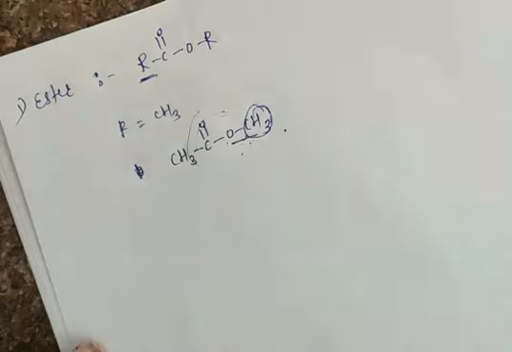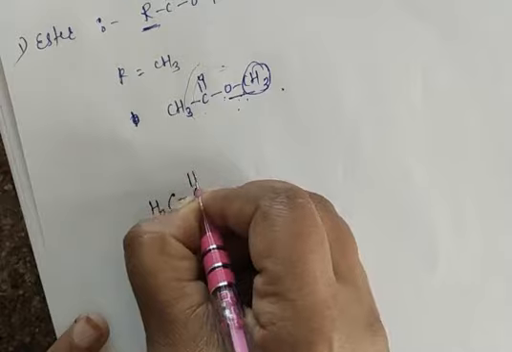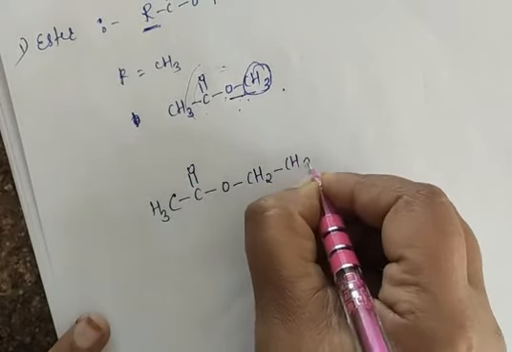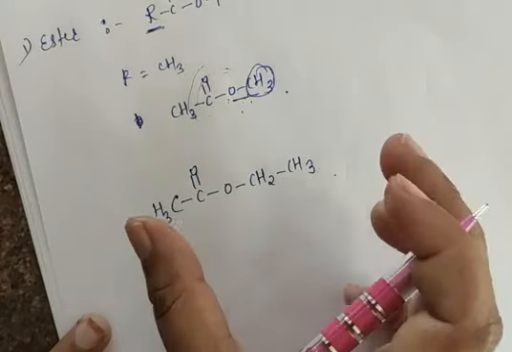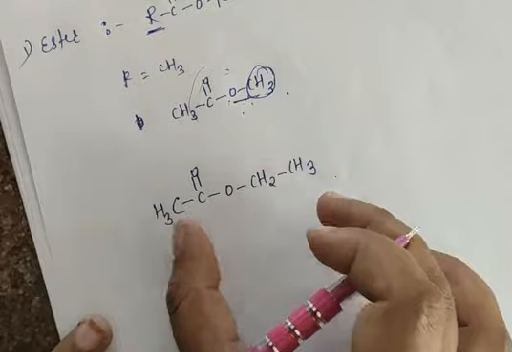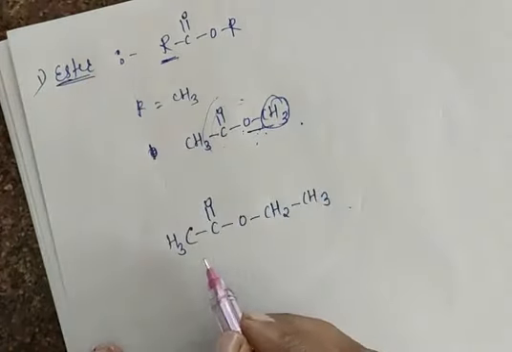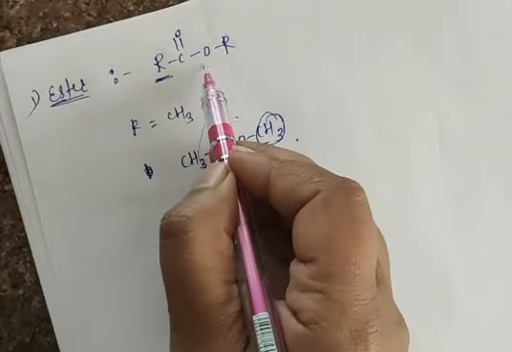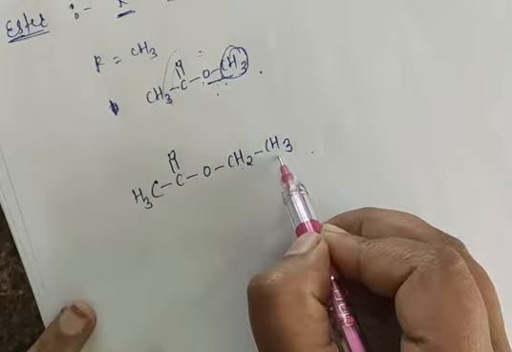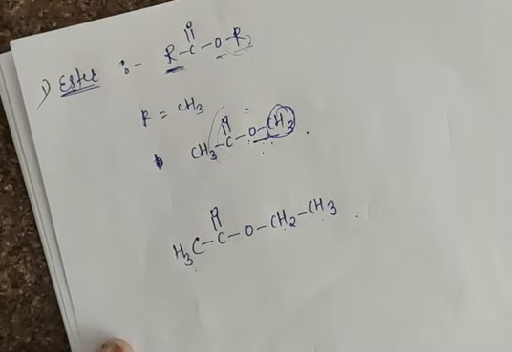So see here, first example I will discuss: CH3 C double bond O, O, CH2, CH3. If they give a compound like this and ask you to write the IUPAC name, see, this is your ester. The same formula R, C double bond O, O, R. Here this R is CH2, CH3 and this other R is CH3.